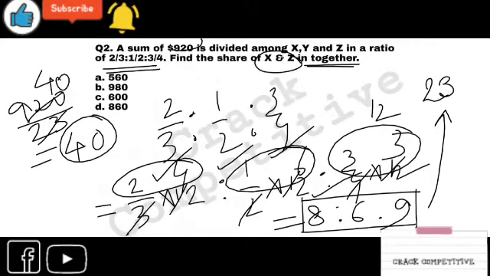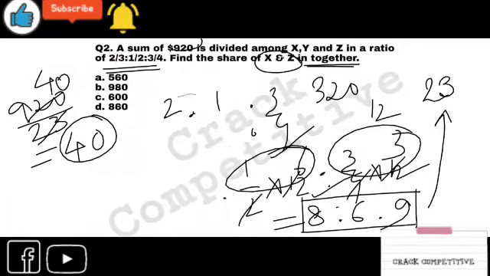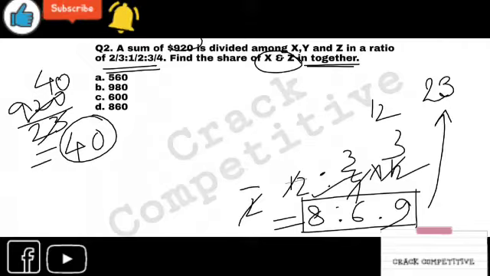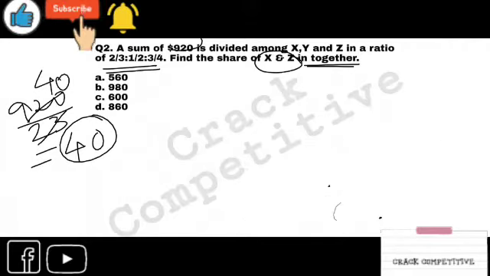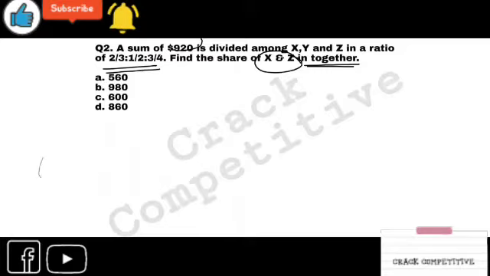Okay, just calculate it individually. What was the figure? 8 is to 6 is to 9, right?